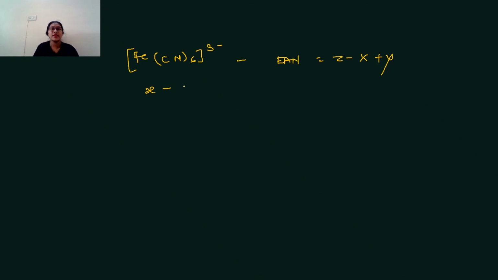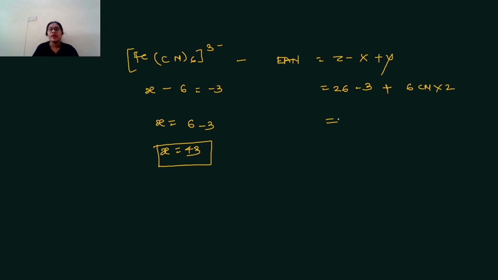How many cyanides here? 6, therefore -6. Charge on complex is -3. 6 comes to the right hand side, then +6 -3. X is equal to +3. The number of electrons lost by the metal is 3. Atomic number of Fe is 26. Plus 6 cyanides, each donating 2 electrons. Here 26 minus 3 is 23, plus 6 into 2 is 12. Therefore the total is 35. It does not match with the noble gas element. Therefore the complex is unstable.